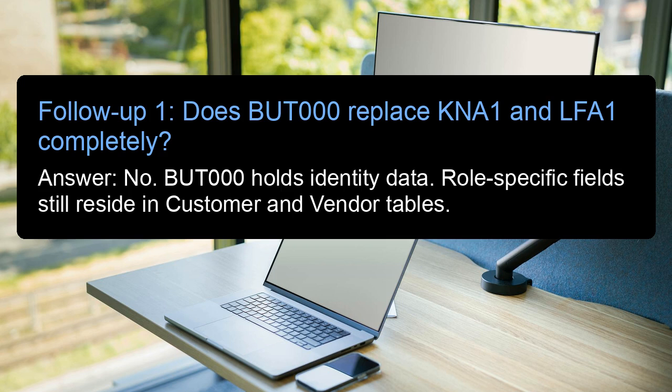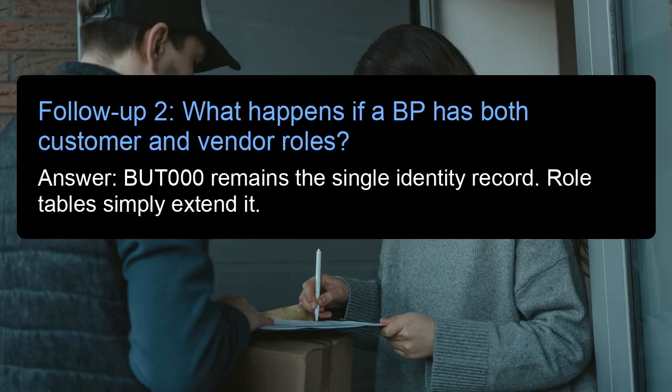Follow-up 1. Does BUT000 replace KN01 and LF01 completely? Answer: no. BUT000 holds identity data. Role-specific fields still reside in customer and vendor tables. Follow-up 2. What happens if a BP has both customer and vendor roles? Answer: BUT000 remains the single identity record. Role tables simply extend it.